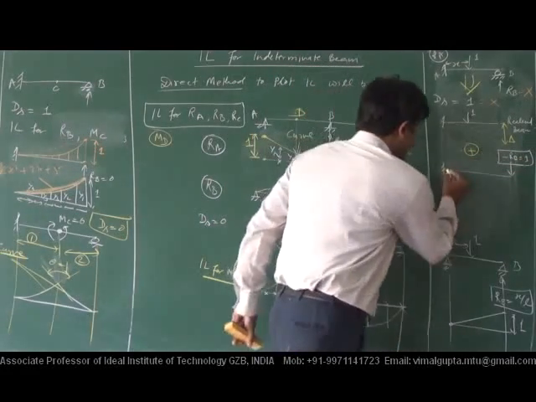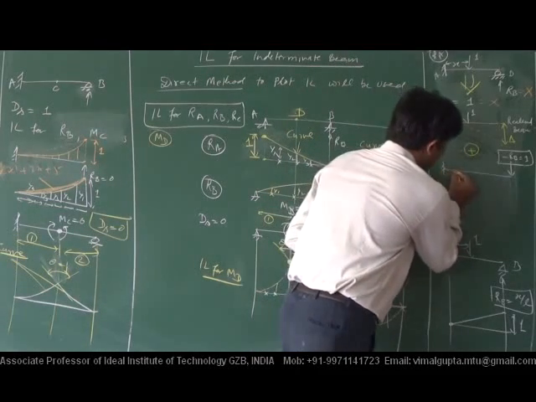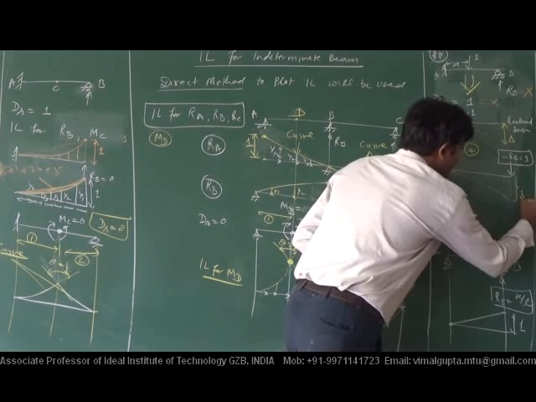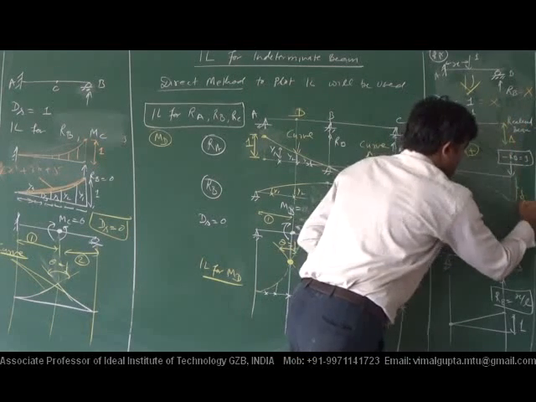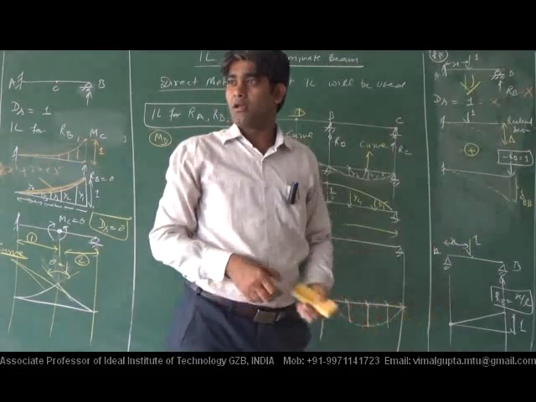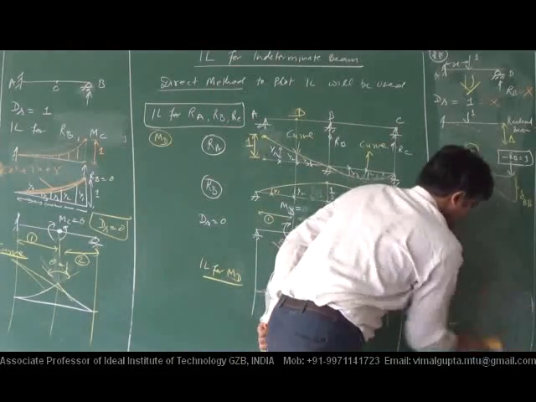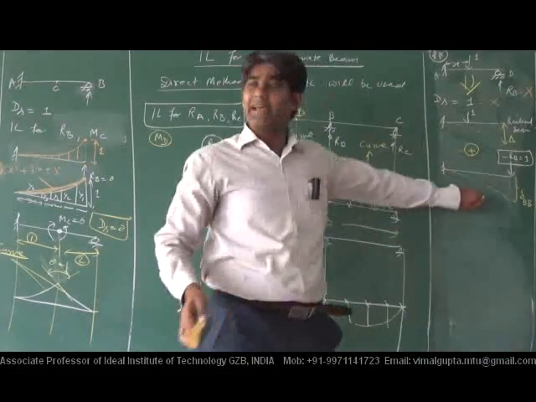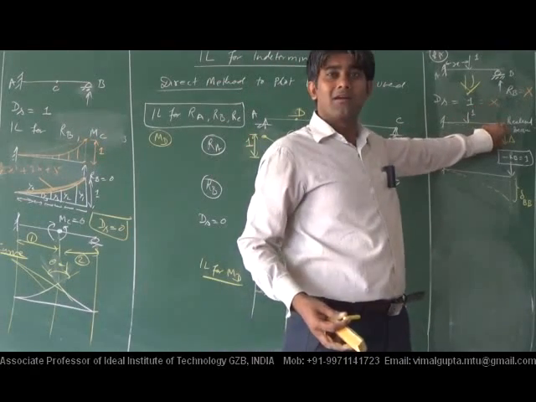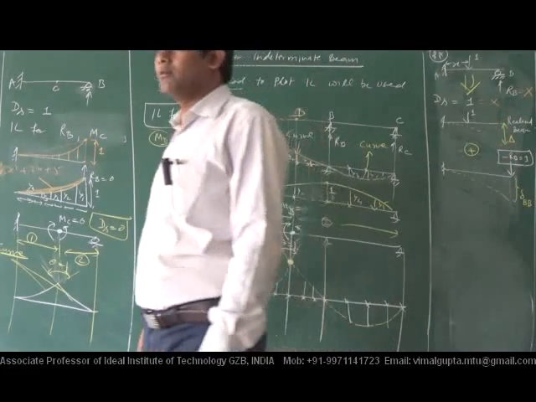So it will have a deflected shape, and that value is represented by del. If this is B, it will be del BB. That was our notation. Clear to everybody? And after this, at point B, at the point of redundant, we can apply the compatibility equation.